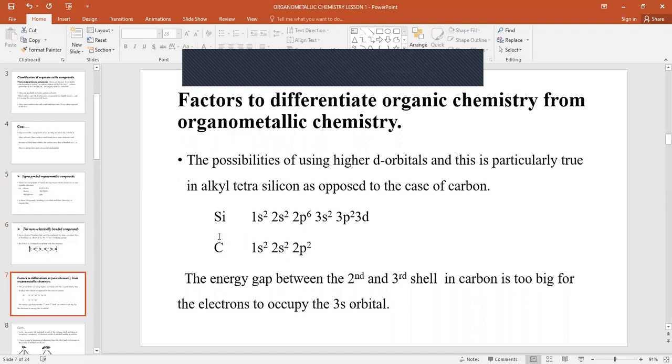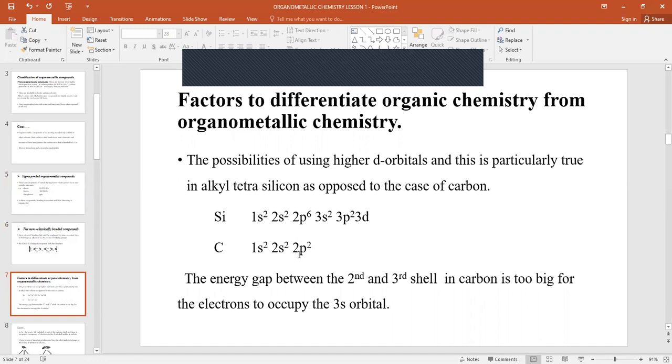Remember, silicon has an atomic number of 14, and the electronic configuration is 1s2, 2s2, 2p6, 3s2, 3p2, and 3d0. When we look at carbon, which has atomic number 6, the electron configuration is 1s2, 2s2, and 2p2.